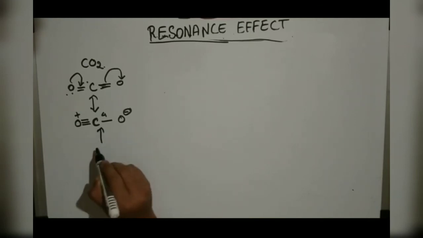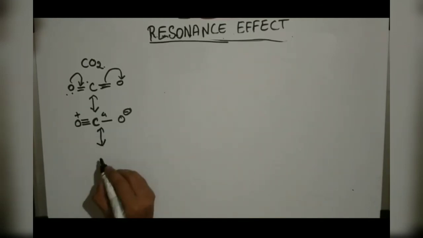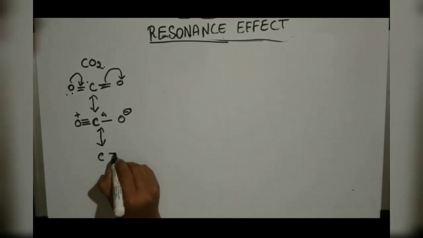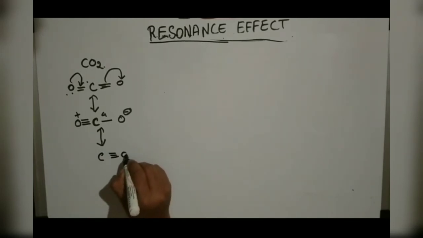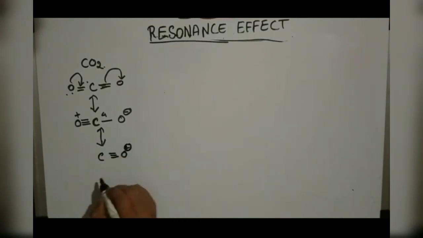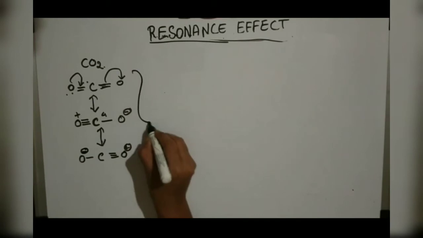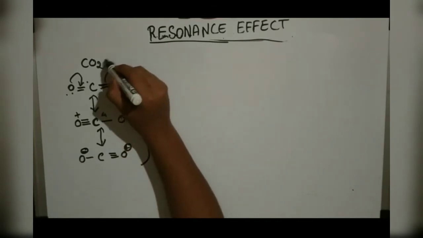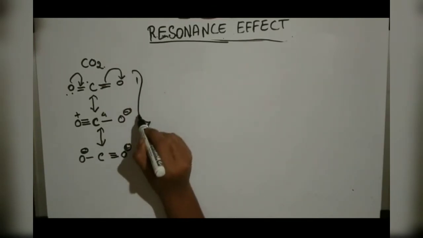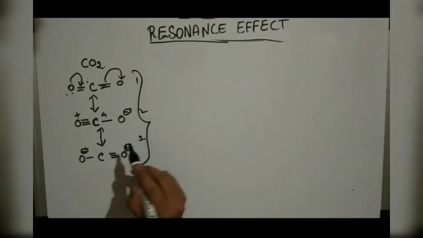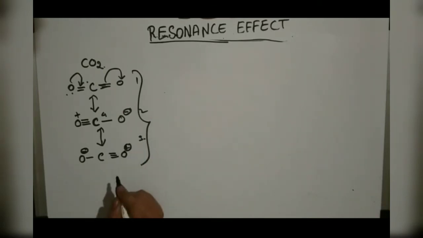So another resonance structure we can write for this: on this side comes the positive charge, and here a single bond and a negative charge. So this is the resonance structure. How many resonance structures do we have for CO2? 1, 2 and 3.